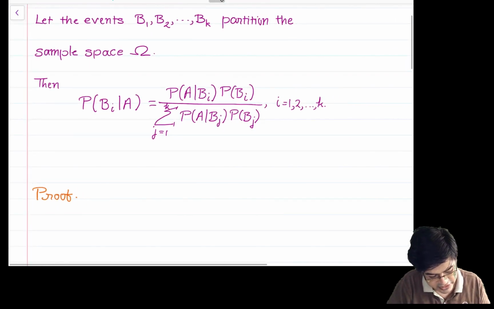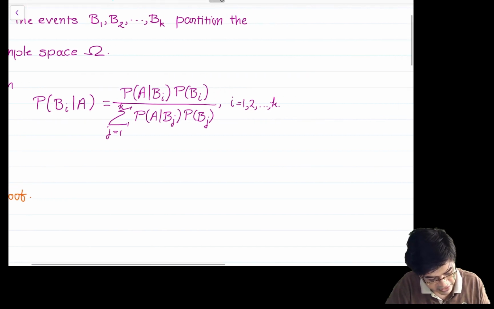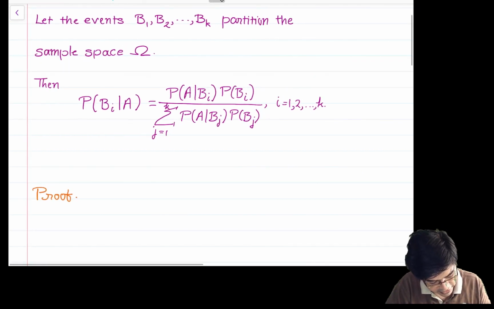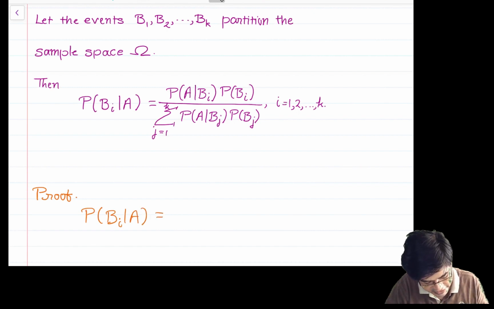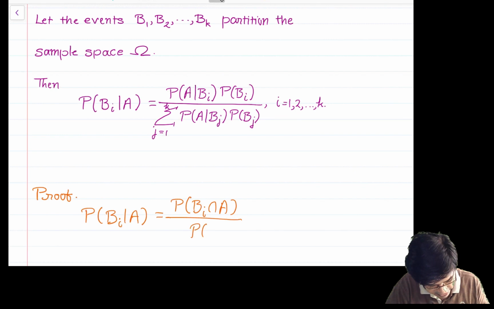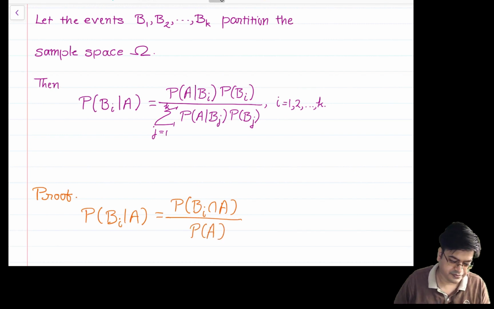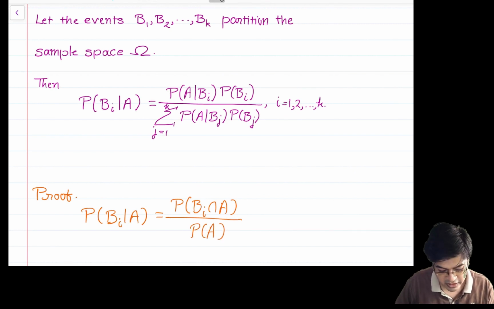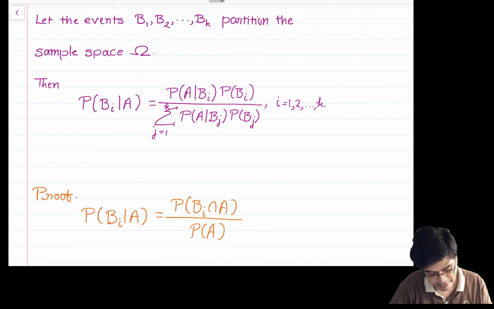Let us shrink this a bit so that everything is visible. Now I want to compute the probability of bi given A. If I use my definition of conditional probability, it will be the probability of bi intersection A upon the probability of A. Assume the probability of A is not equal to 0.